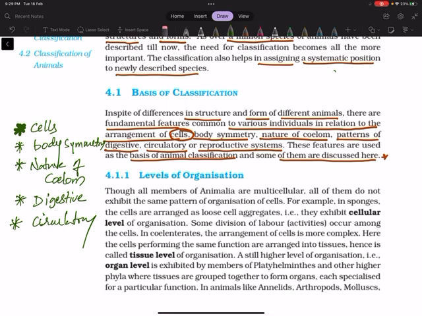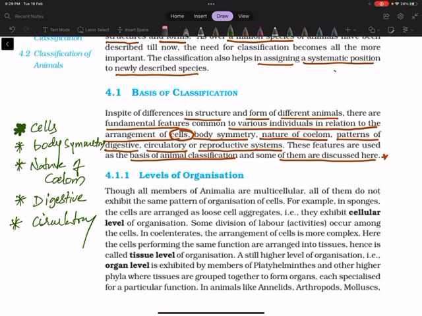If the blood vessels are absent or poorly developed, that comes under open circulatory system. If the blood vessels are well developed, the blood flows in closed blood vessels, that is called closed circulatory system. All the animals will not have the same thing. Some have open circulatory system, some have closed circulatory system. Hence, this feature also has been taken to classify the animals.